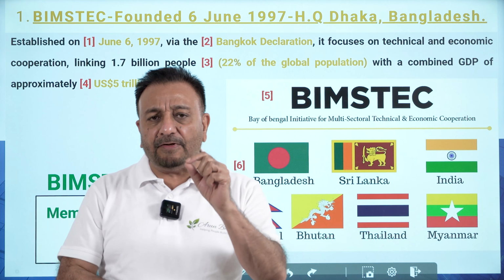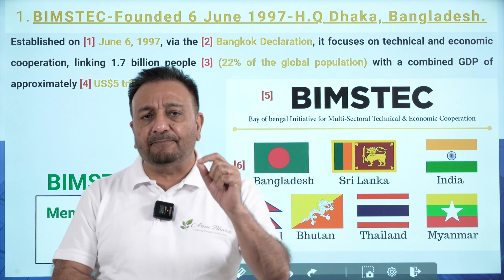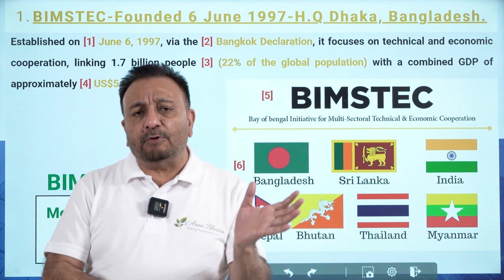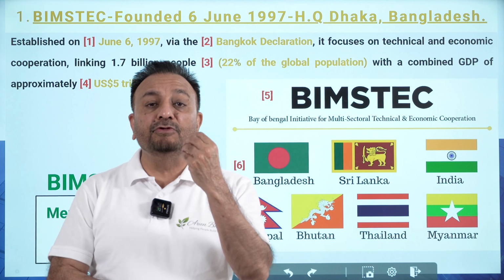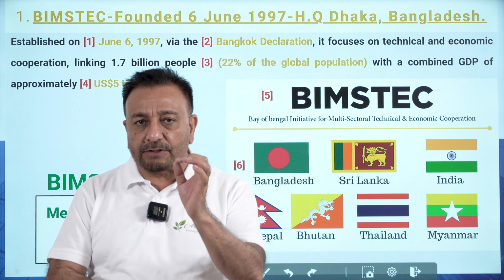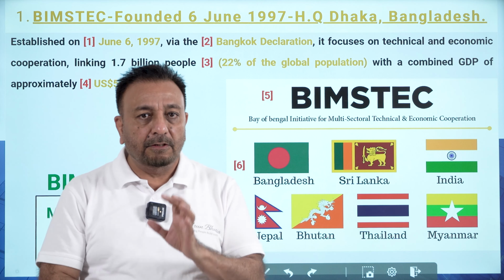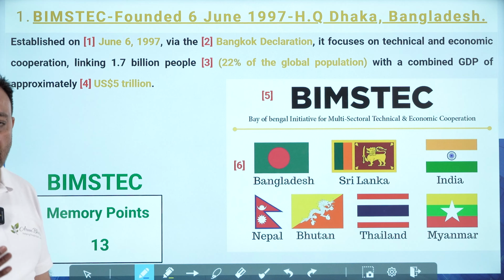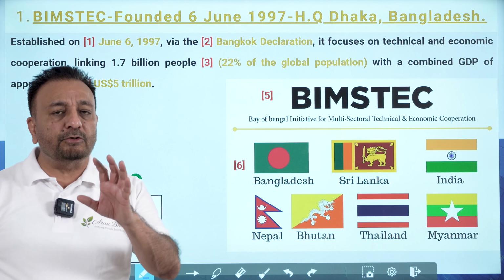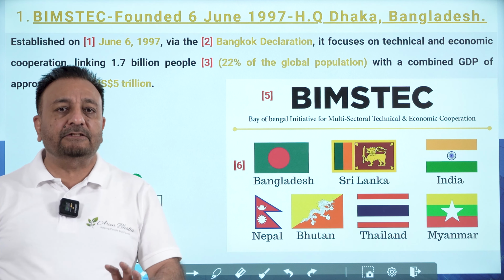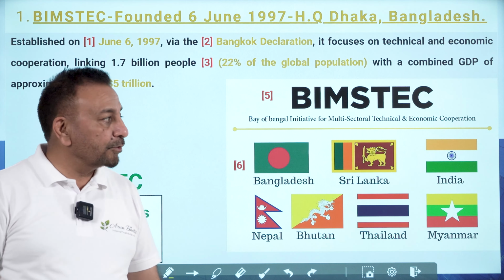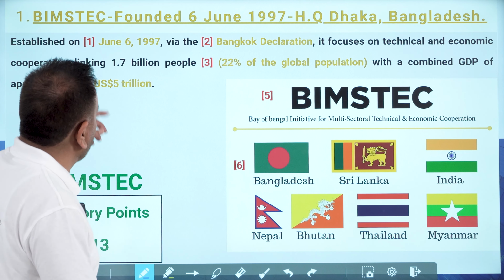Students sometimes feel confused about what we should remember from this topic for the exam. Storytelling, we keep on doing this, but what you need for the exam should be the focus of every student. So here we have given you 13 points. There are 13 points which you need to memorize, remember, and read again and again, so that you know these 13 points will fetch my question and my answer in the exam. So these 13 points start from the first point.